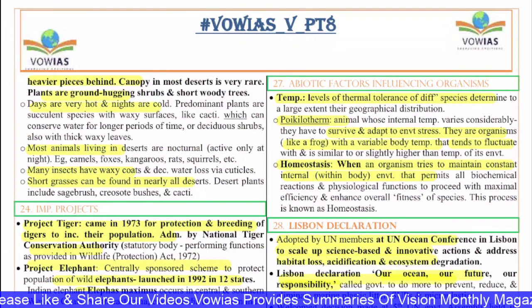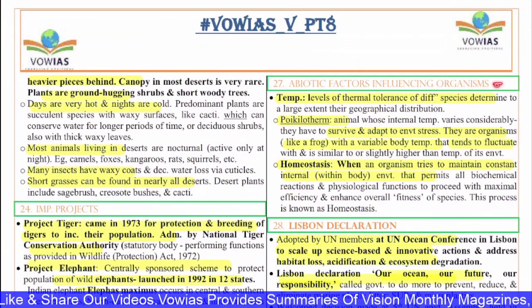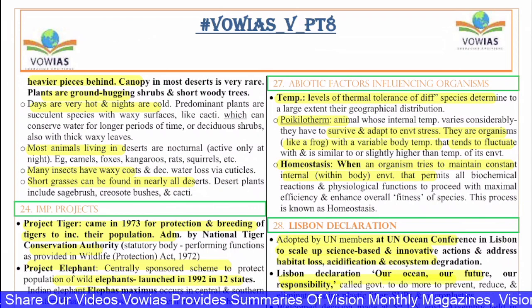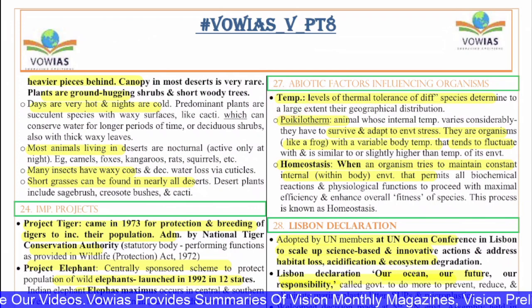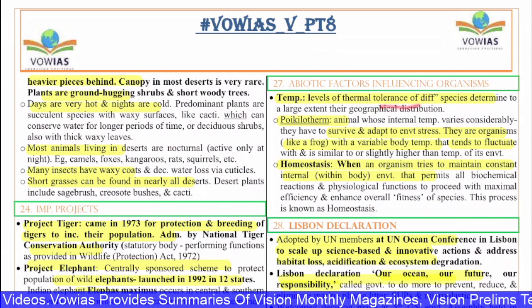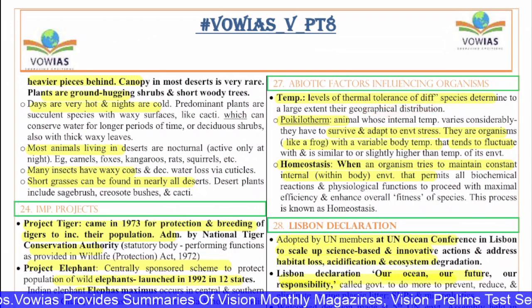Next, the 27th question is with regard to the abiotic factors influencing organisms. The organisms get influenced by various biotic and abiotic factors. The abiotic factors like temperature impact the overall metabolism of the organism, and the levels of thermal tolerance of different species determine to a large extent their geographical distribution.